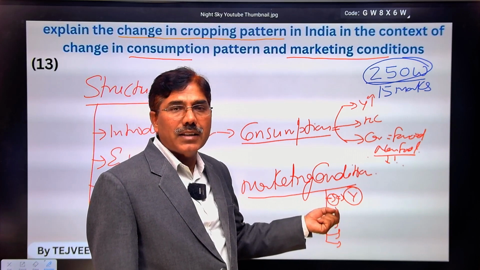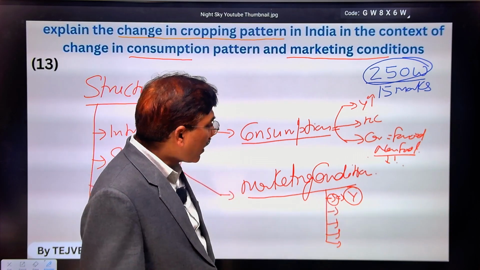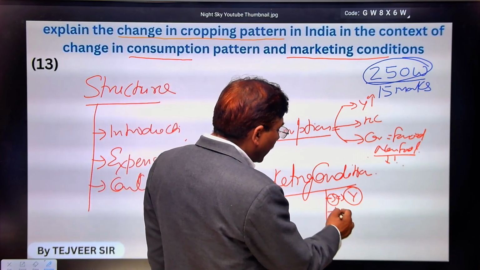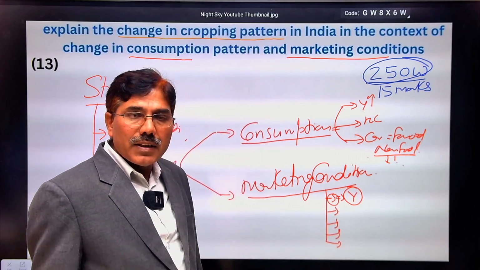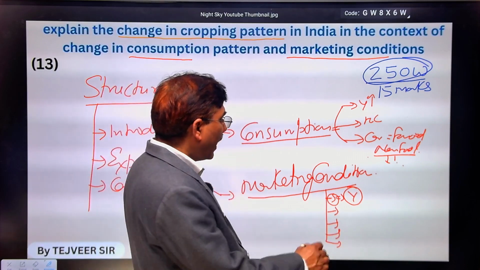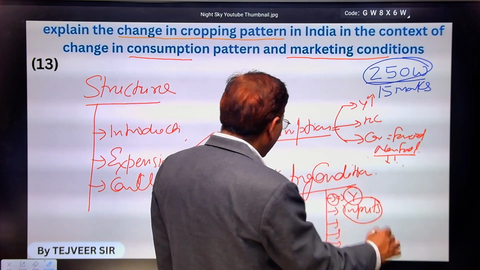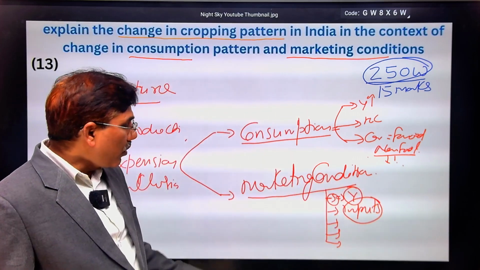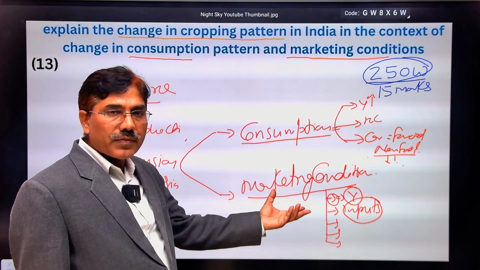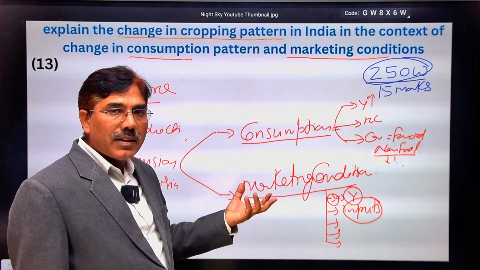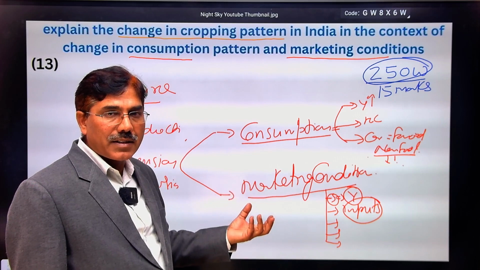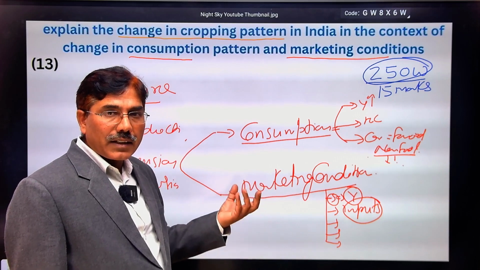for maximizing their income. Second determinant, that is the availability of inputs, that is also the marketing conditions. As you know, in marketing, what kinds of inputs are available? High yielding variety seeds, pesticides, fertilizers, technical equipment.